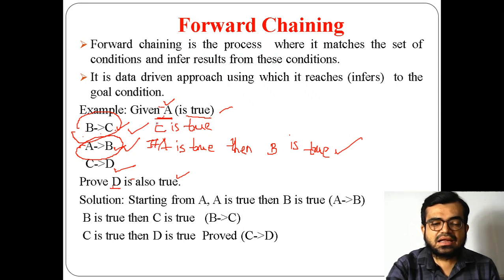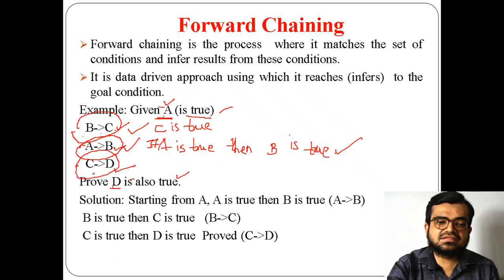Okay. Now finally, what I got to know is that A, B and C are true right now. But if I take the last statement, it says that C implies D. It means that if C is true, then ultimately D is true. And what we have to prove is that D is also true. So now because of this, we have proved D.